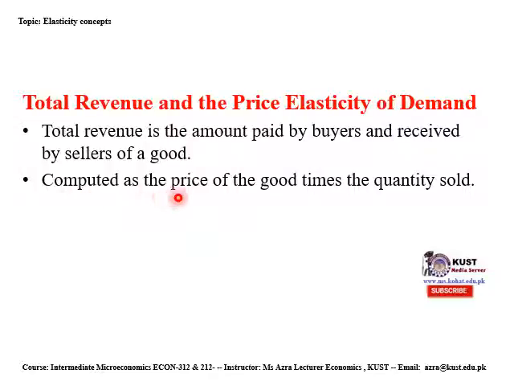It is computed as the price of a good times the quantity sold. You can see that total revenue is equal to price times quantity. When we multiply the quantity of any commodity with its concerned price level, it is equal to total revenue of that good.